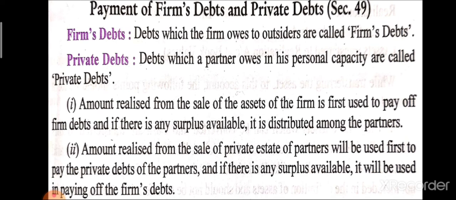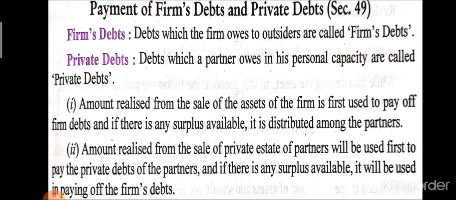First of all, if the firm or A's business sells its assets and earns 12 lakh rupees, out of the 12 lakh they can use 10 lakh for paying the firm's loan. After that 2 lakh remains. That 2 lakh cannot be used for paying his personal debt. That 2 lakh is distributed among all the partners like A, B, C.